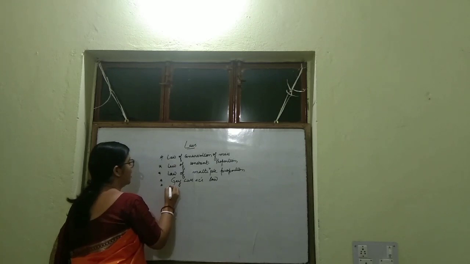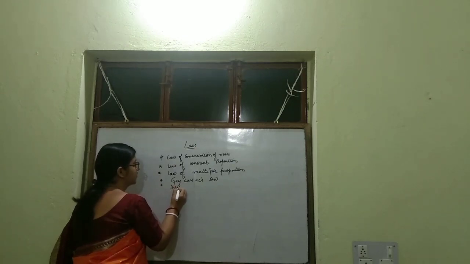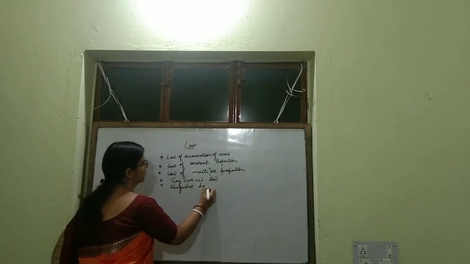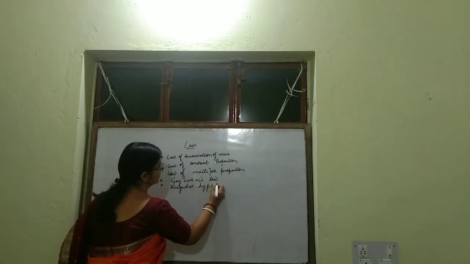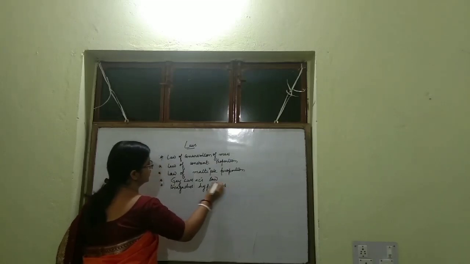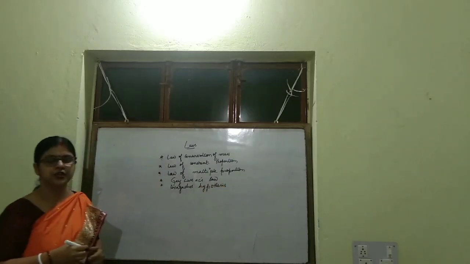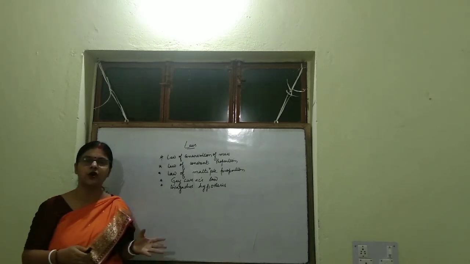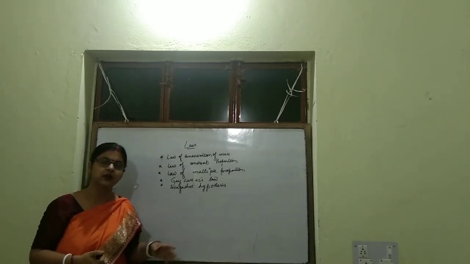Then Avogadro's hypothesis. So today what we are going to deal? We are going to deal with the 5 laws of chemical combination.